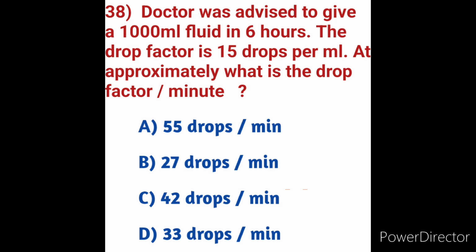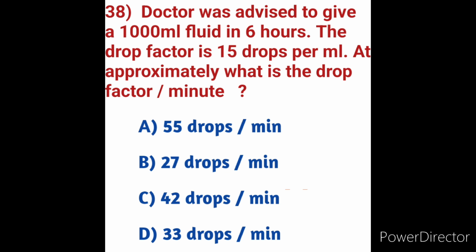Here the doctor has advised that we have to administer 1000 ml fluid in 6 hours. The drop factor here is 15 drops per ml. GTT is not mentioned here. They directly asked approximately what is the drop rate per minute. We will see the options. Option A, 55 drops per minute, option B, 27 drops per minute, option C, 42 drops per minute, option D, 33 drops per minute.